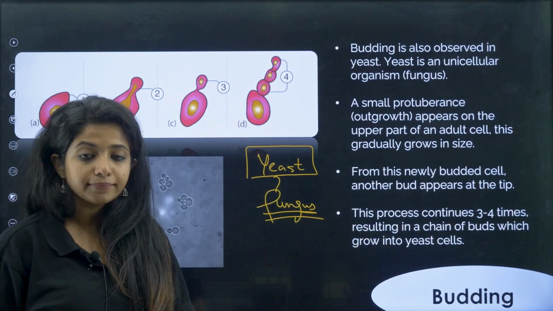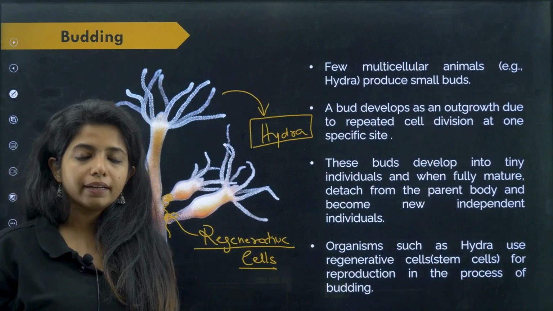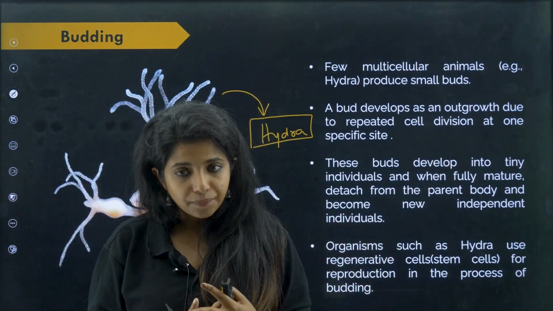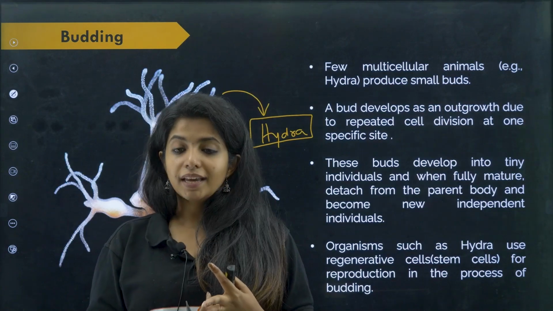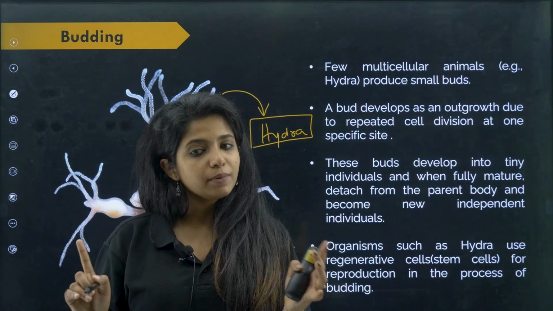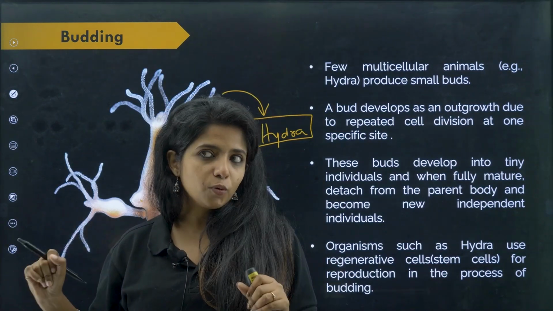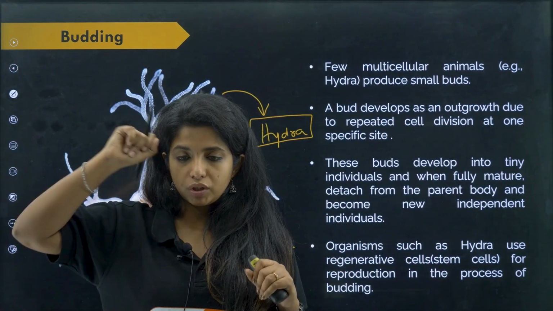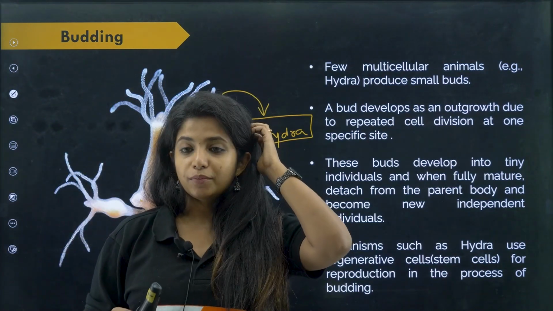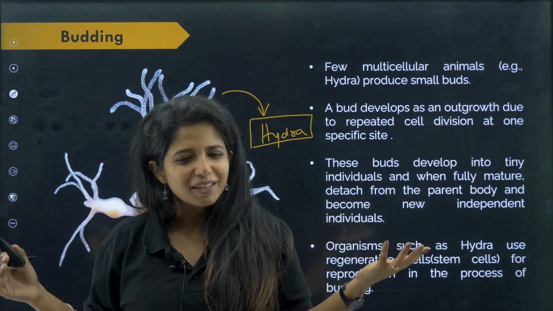Each cells later on. So budding is there in yeast. Okay, now we'll just recollect because I know you might be confused. Fission is seen in amoeba, paramecium, and leishmania, and there is one type of fission which is multiple fission seen in plasmodium. Plasmodium is the one that causes malaria. Please remember plasmodium, Modi ji, you remember Modi, so you can remember that. I hope I'm not hurting anyone's sentiments, but yes, that's how you can remember tips.